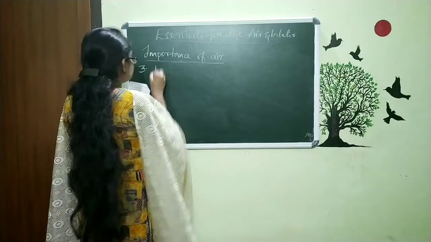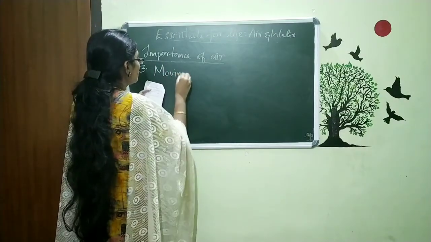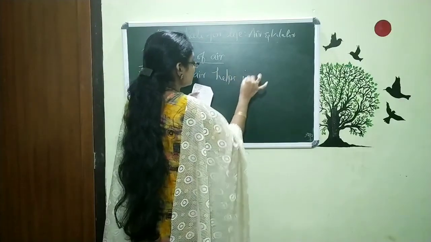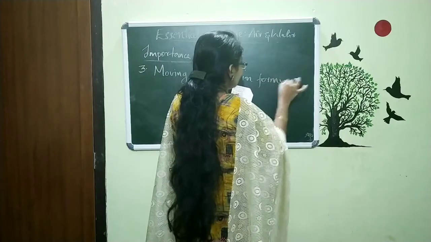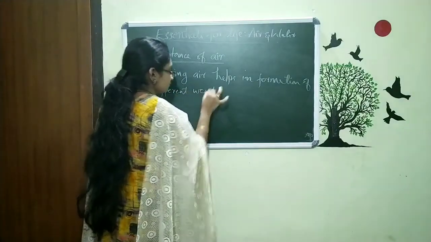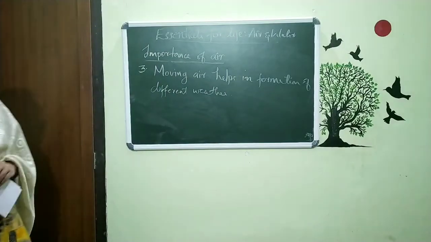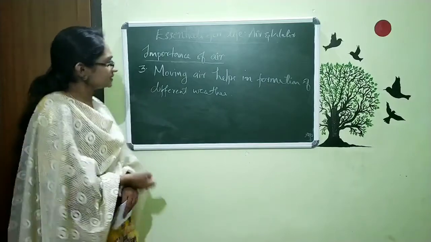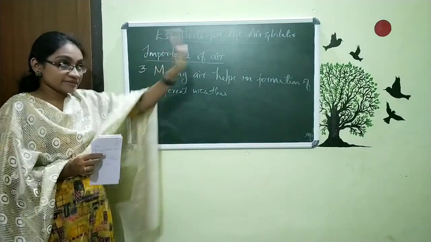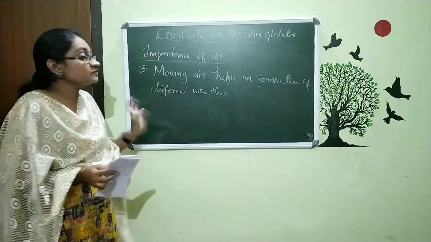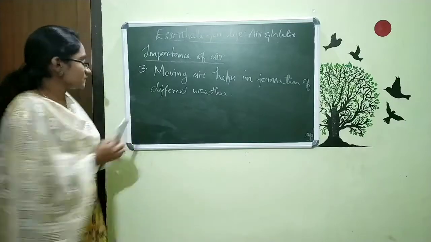So we can say moving air helps in the formation of different weather. That is the third point. That means air is continuously moving, and because of the movement of air, different weather is formed.